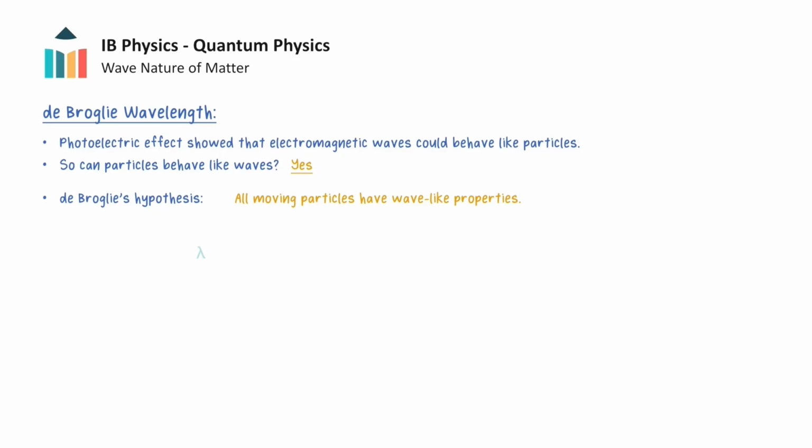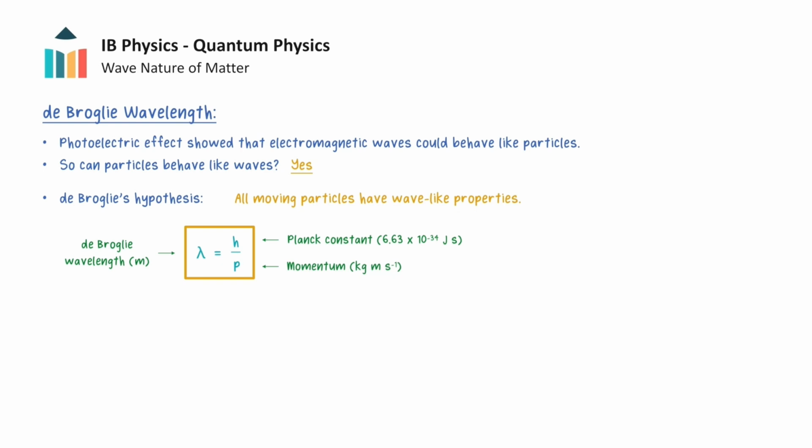If a particle acts like a wave, it should have a wavelength. So we defined the de Broglie wavelength of a particle as the wavelength associated with a moving particle, and it is given by the Planck constant divided by the particle's momentum. Since the momentum of a particle is given by its mass multiplied by its velocity, then we can also express the de Broglie wavelength using the following equation.